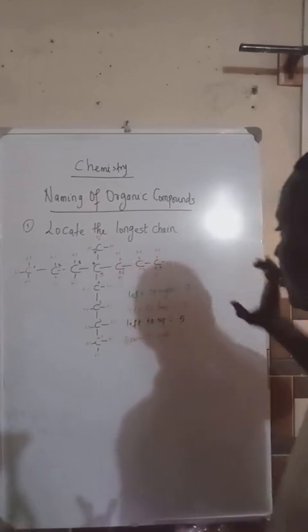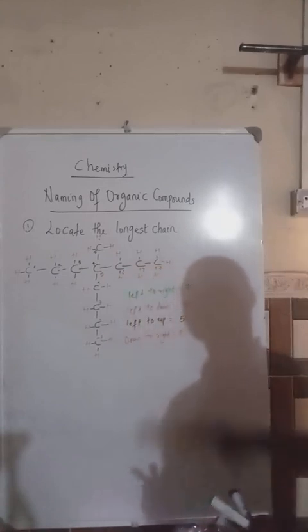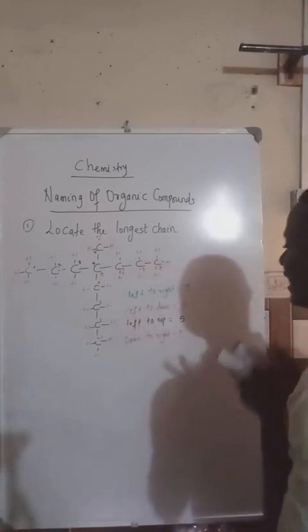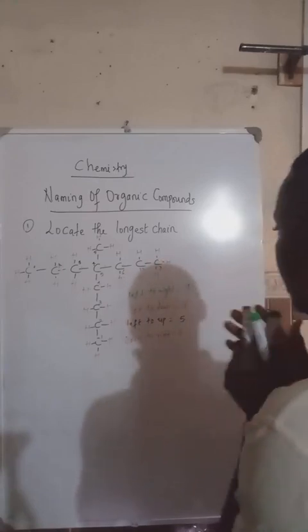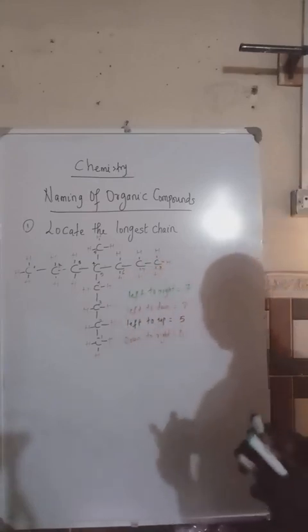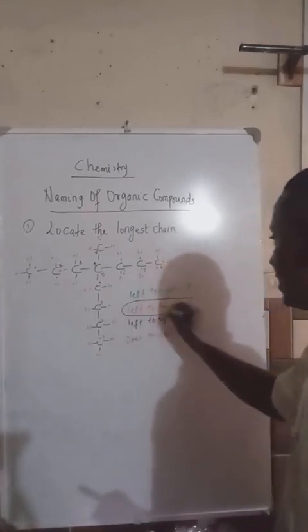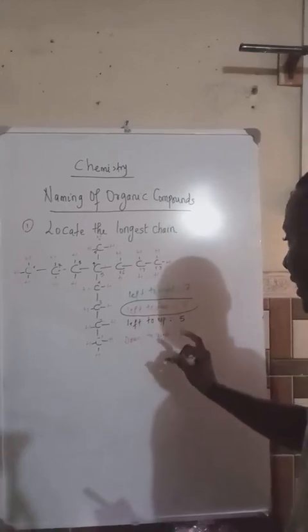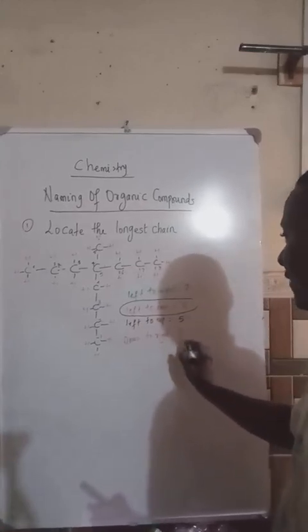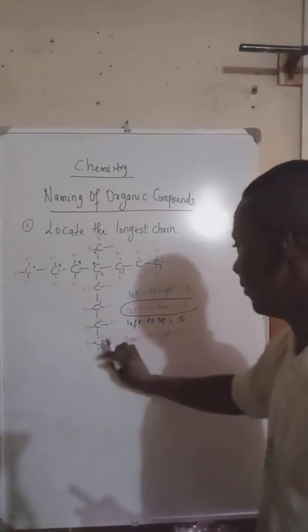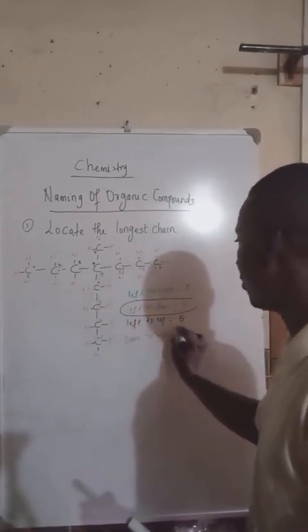So that means in the quest to locate our longest chain, we have 4 counts. Amongst these 4 counts, we're going to locate which gives us our longest chain. You can see that left to down gave us 8 as against 7 from left to right. Left to up gave us 5, and down to right, from down here to the right side, also gave us 8.